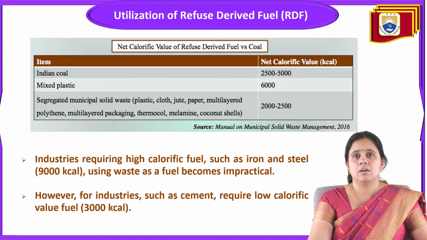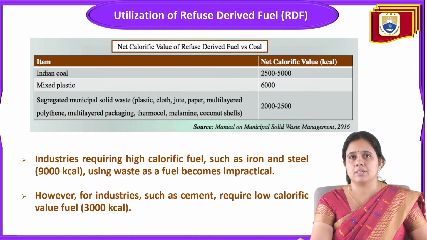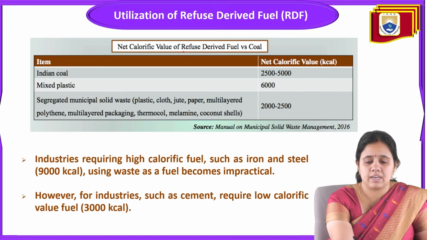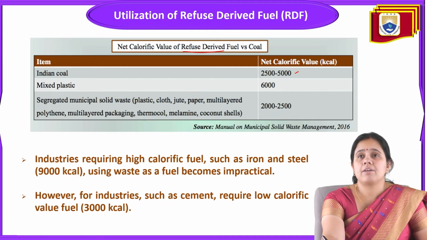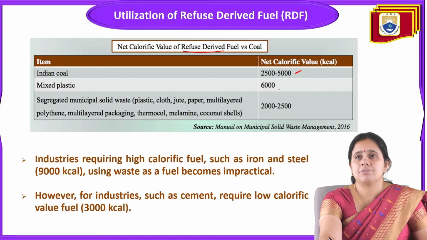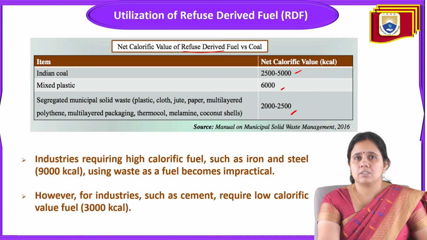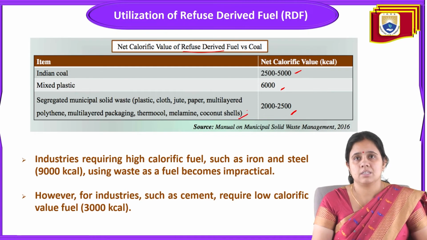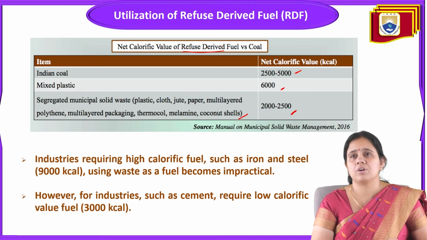Now this is the net calorific value of refuse derived fuel versus coal. This is a comparative study of RDF with coal. Indian coal will have 2500 to 5000 of net calorific value. Mixed plastic, 6000. Segregation of municipal waste like plastic, cloth, jute, paper, multi-layered polythene, multi-layered packaging, thermocol, means segregated waste. Segregated MSW will have a net calorific value of 2000 to 2500.